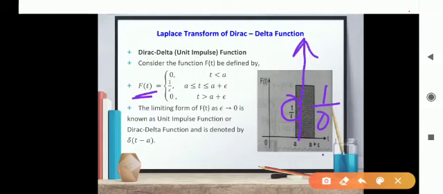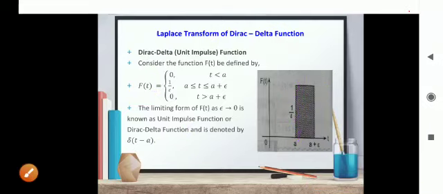Then in that case this f of t is known as unit impulse function or Dirac delta function. The area is only one, so for that reason this function is known as unit impulse function or Dirac delta function, and is denoted by delta of t minus a. So this is about the Dirac delta function.